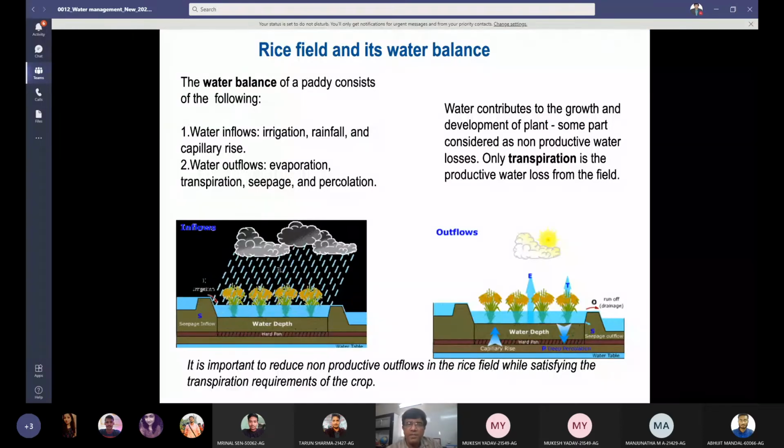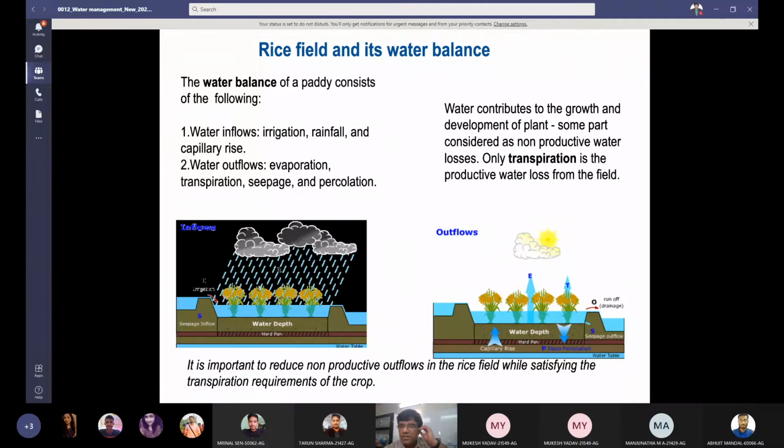Now, let us see the rice field and its water balance. So water balance of a paddy consists of the following, means you need to see in balance how much is input, how much is output. So water inflows or inputs are irrigation, rainfall, and capillary rise. So these are the three contributions of water in the rice field, and how it is lost by evaporation, transpiration, seepage, and percolation losses. So water contributes to the growth and development of plant.